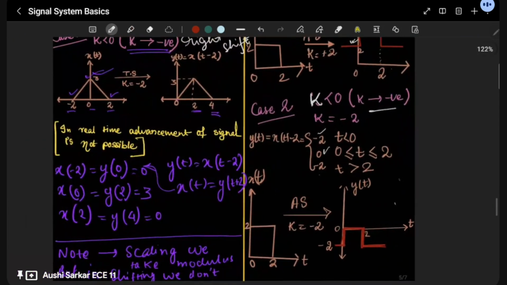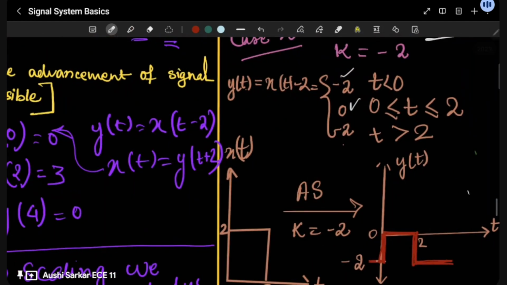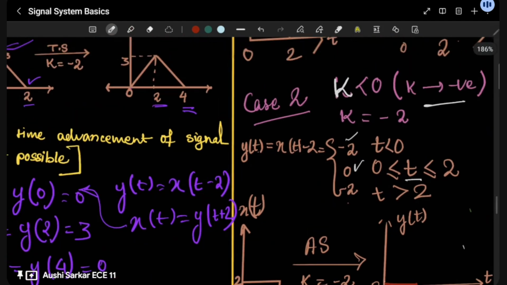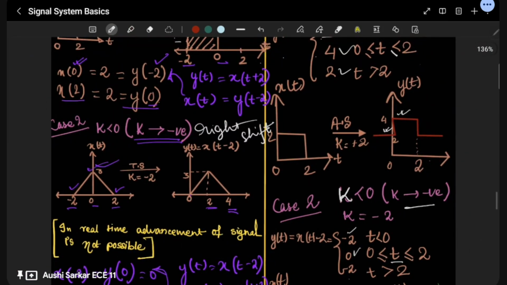So how will you plot it? The plotting is like this way. See, when t is less than 0, you have to start from minus 2. Then you will move upward to 0 till t is equal to 2. Sorry, this is the thing.